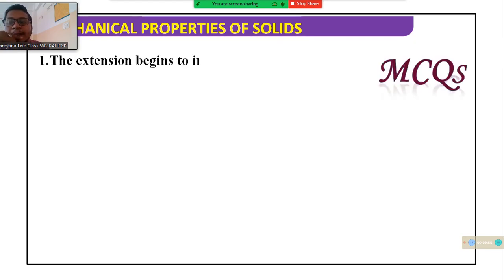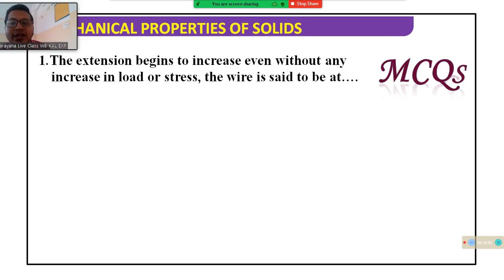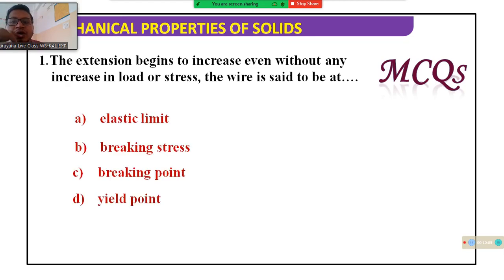MCQ. The extension began to increase even without any increase in load or stress.